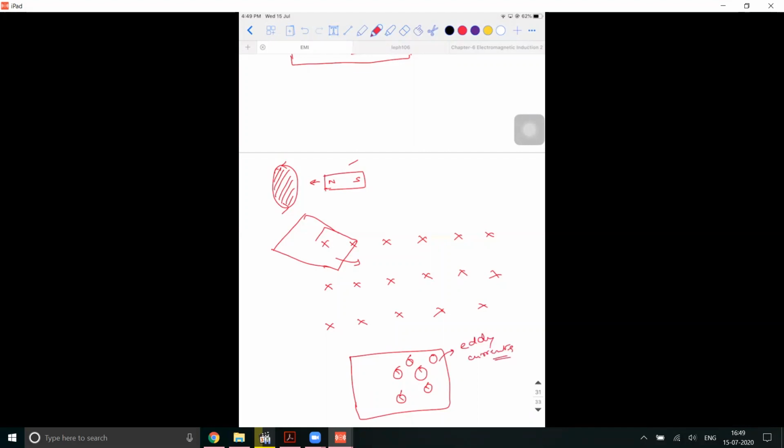Eddy is actually a circular thing. That's why the name has come. Eddy is not the name of a scientist. Foucault is the name of the scientist. Are you guys able to understand this? So this was the reason why the first sheet actually came to rest.